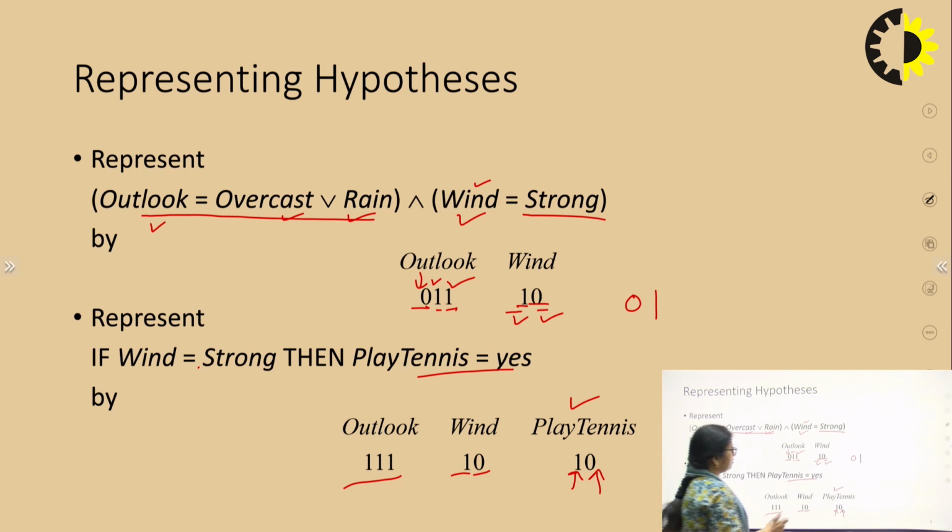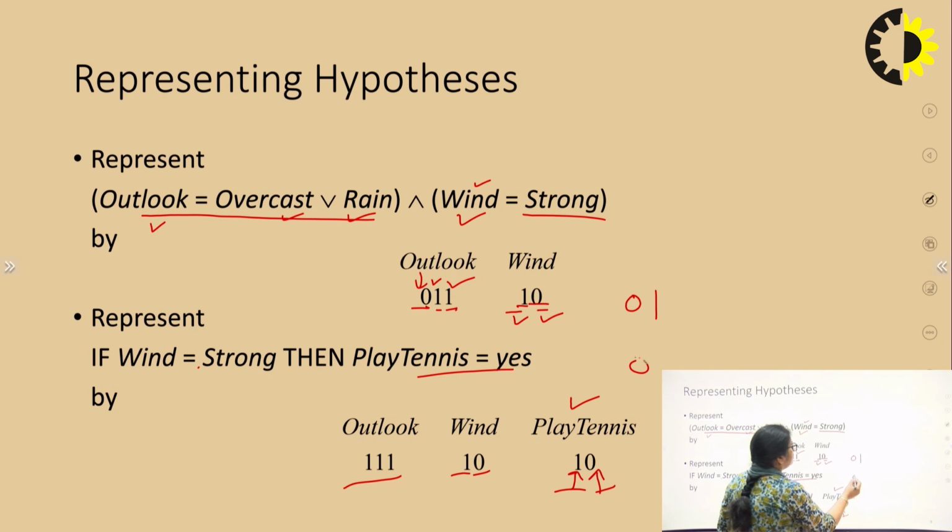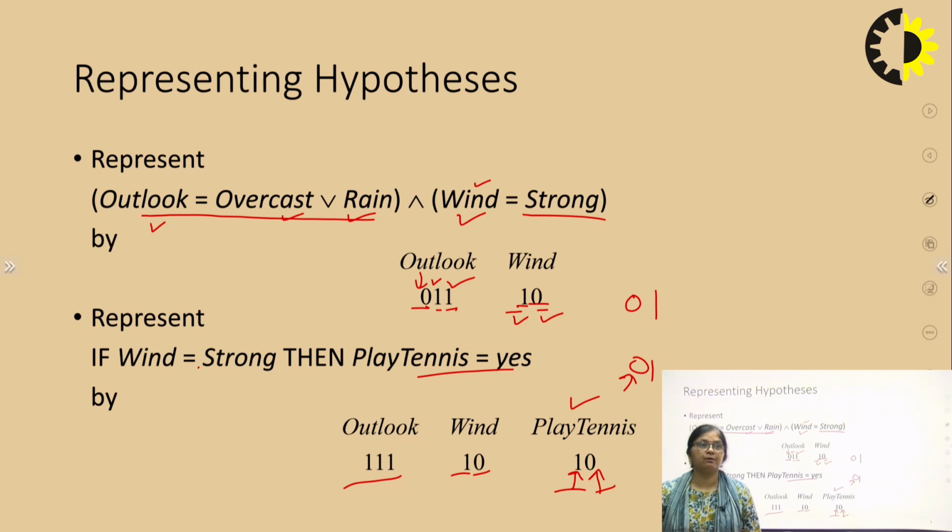In this case, there is a possibility that the answer will be yes or the answer will be no. As the answer is yes, we will take the yes bit as 1 and the no bit as 0. If the answer is no, then we will represent that as 0, 1. It means the bit corresponding to the yes value will be 0 and the no value will be 1. This is one way of representing the hypothesis, binary representation.